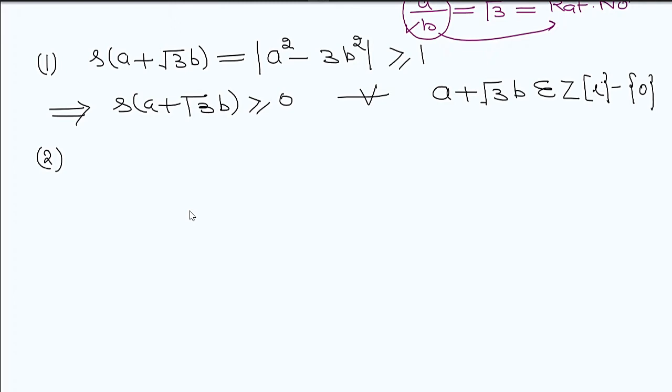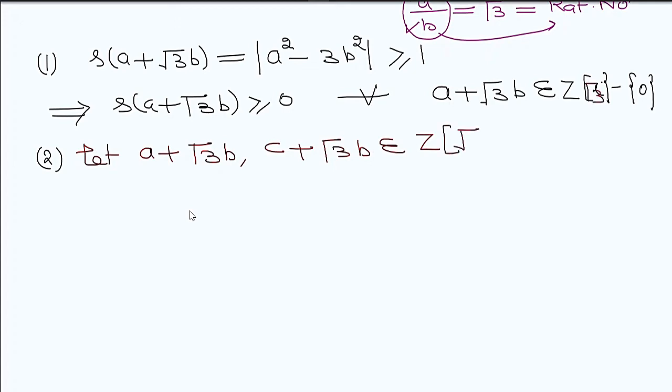Property number 2. Let a plus square root of 3 into b, and c plus square root of 3 into d, belong to Z under root 3 minus the 0 element. Now it is a product. So delta of this multiplication, a plus square root of 3b into c plus square root of 3d.